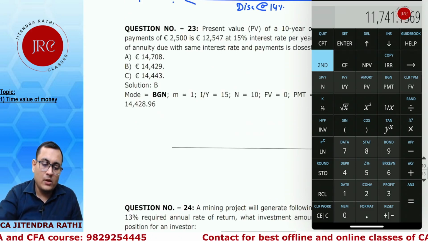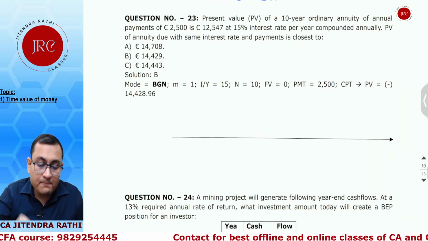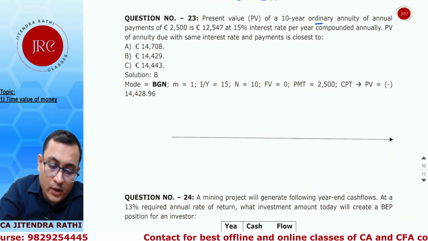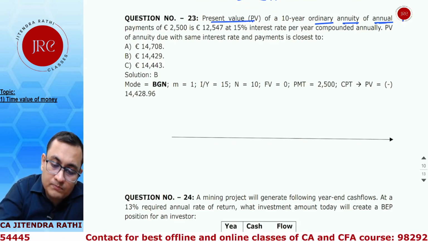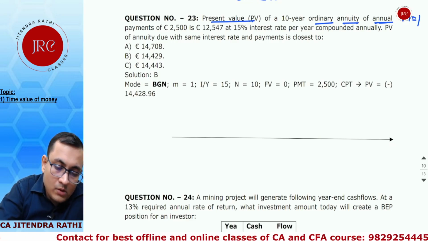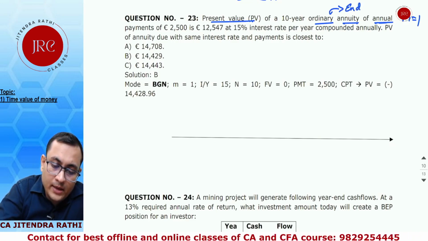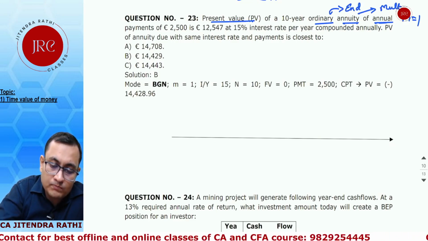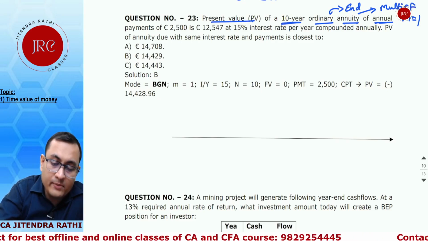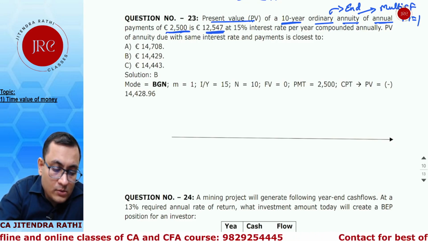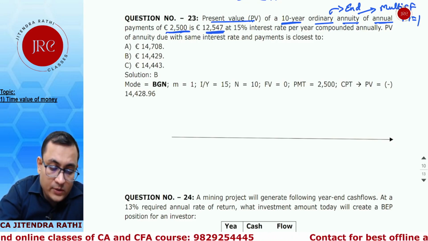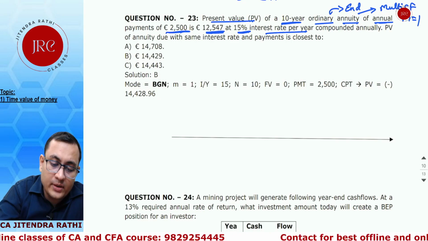Next part, 23. The present value of a 10-year ordinary annuity of an annual payment. Ordinary means end of the period. Annuity means multi-cash flow. 10-year means 10 payments of 2,500 is 12,547 euro at a 15% rate of interest compounded annually.